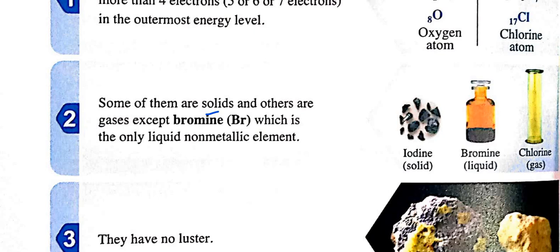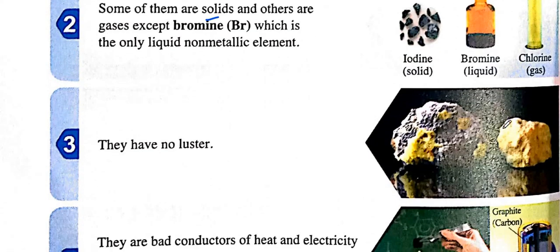So the non-metals have different states. Here we have the iodine, the solid. Here we have the bromine, which is the only liquid non-metal, and we have also chlorine, which is a gas. They have no luster, so they are not shiny.